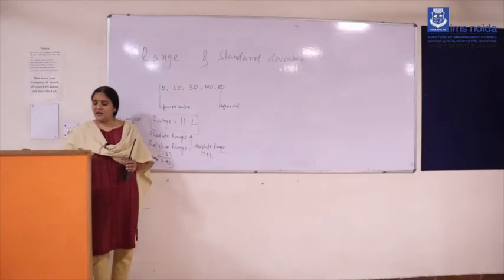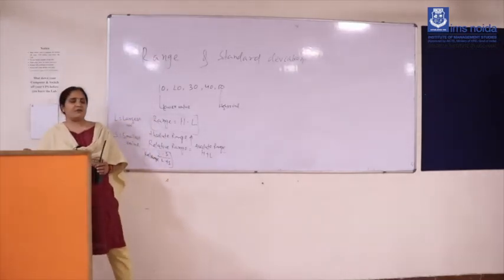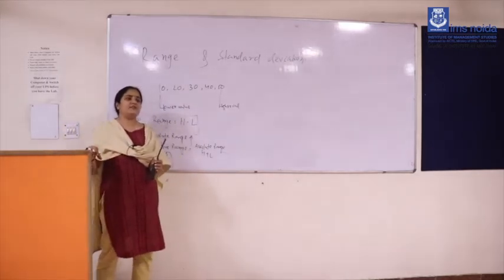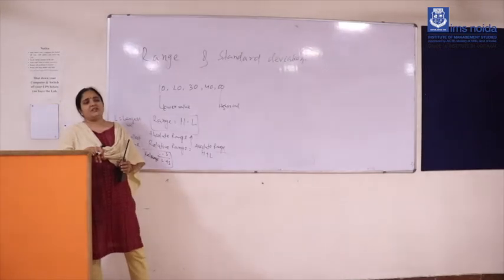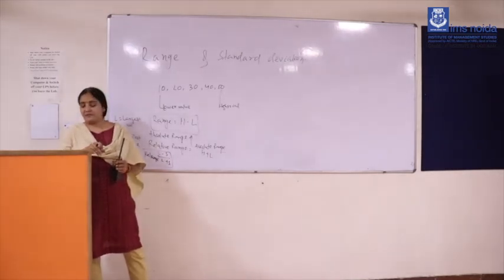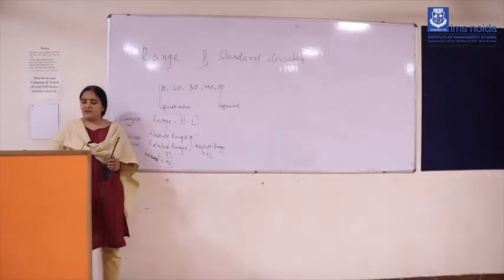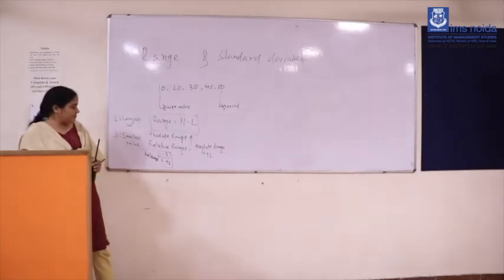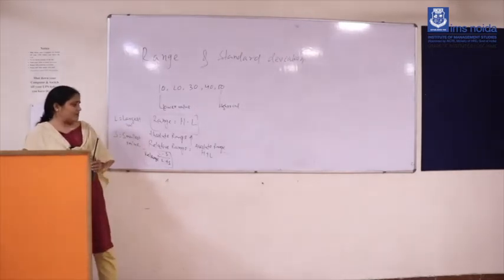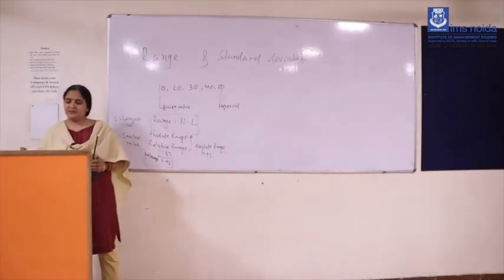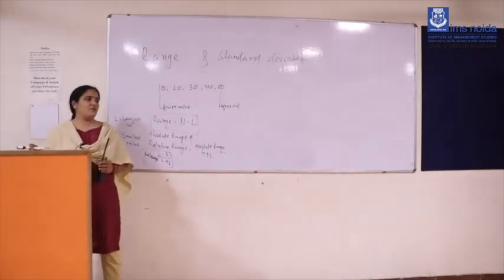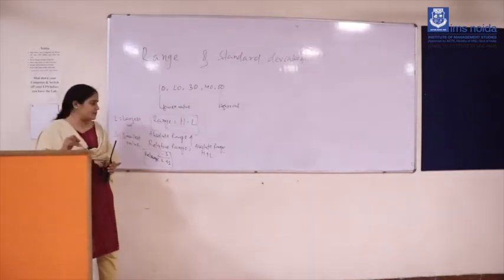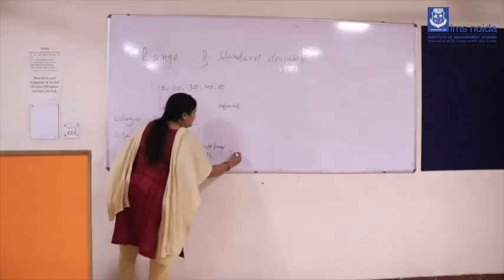In day-to-day living also, if you want to purchase something for your daily requirements, you can see that the range data is quite important. Suppose someone asks you to find the coefficient of range. The relative range will be the absolute range by L plus S, and the coefficient of range will also be L minus S by L plus S. This is also known as the coefficient of range value.